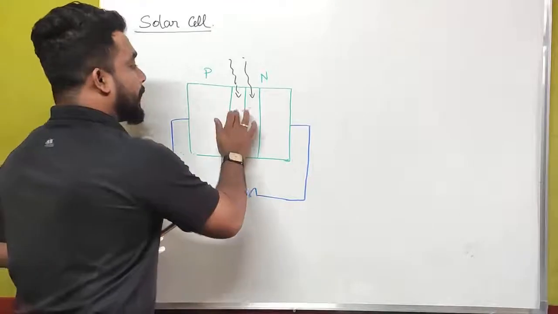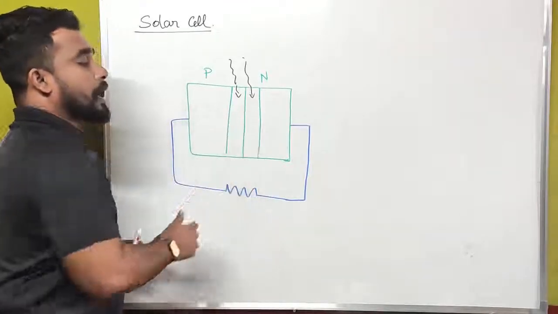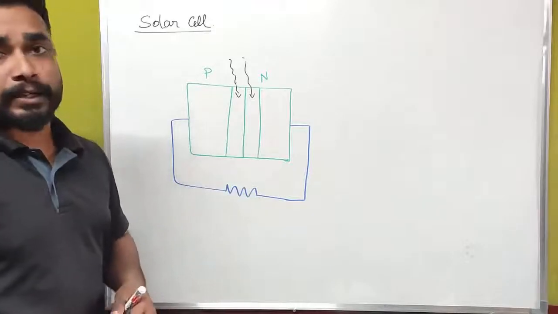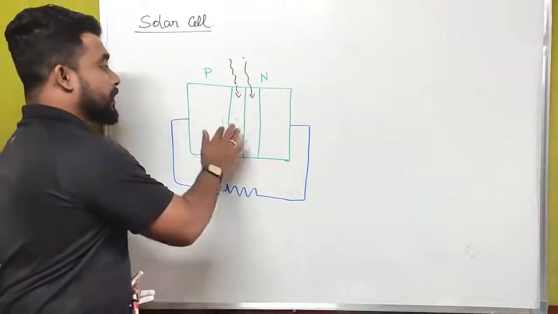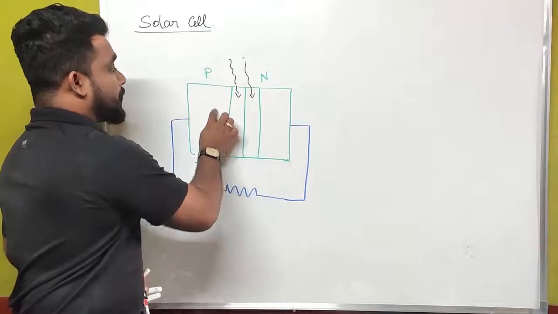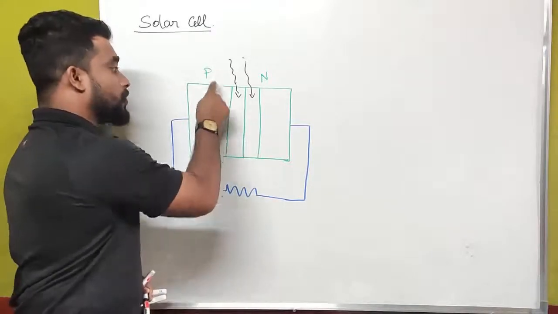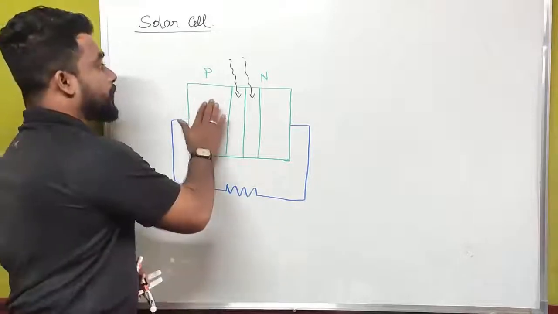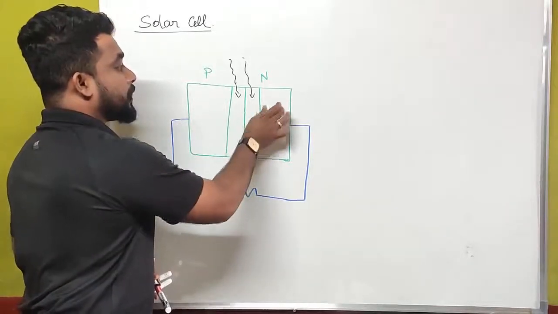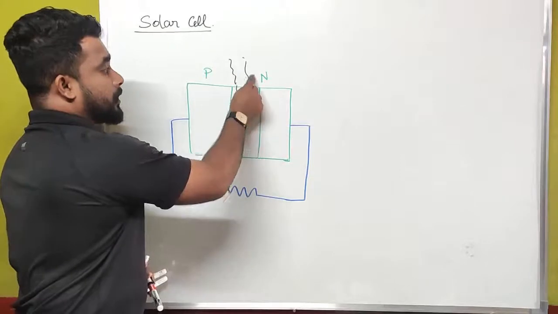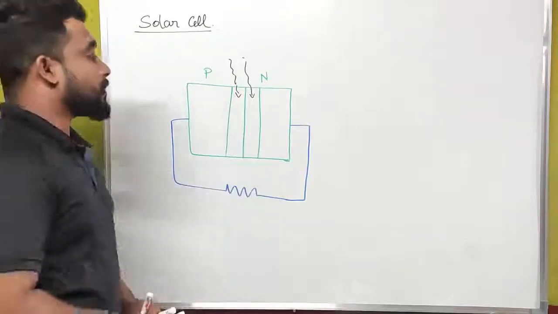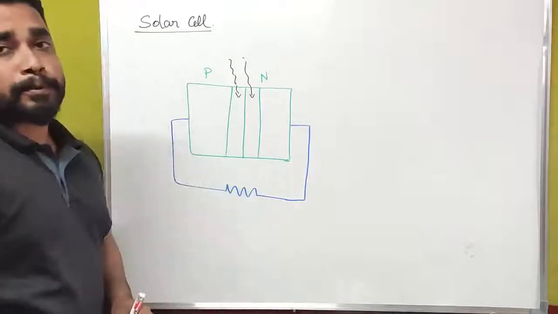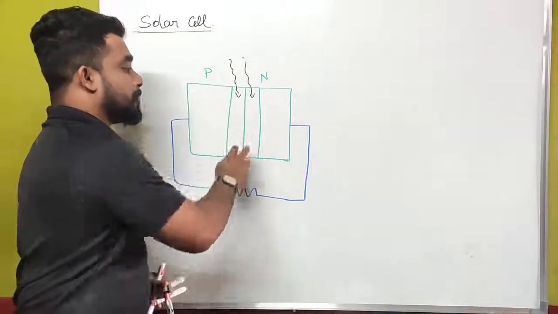Then only electron hole pairs can form near the junction of the P and N type of semiconductor. But in case of a solar cell, the solar energy radiation absorption can also take place in the P and N type of semiconductor, not only in the depletion layer.